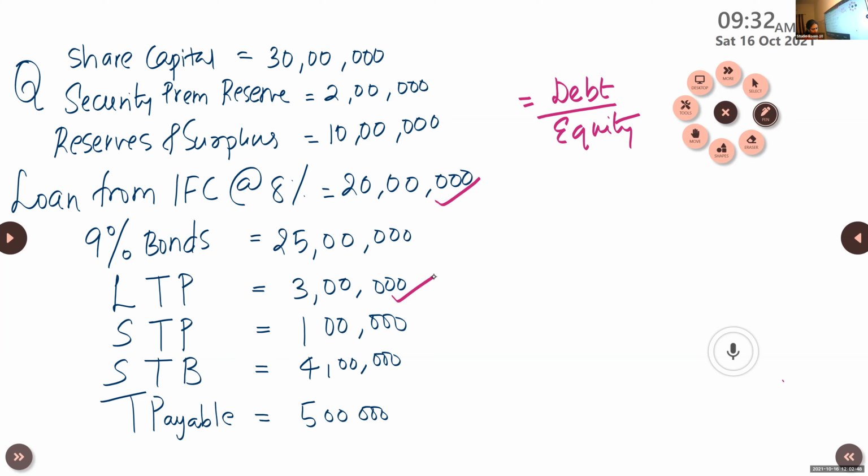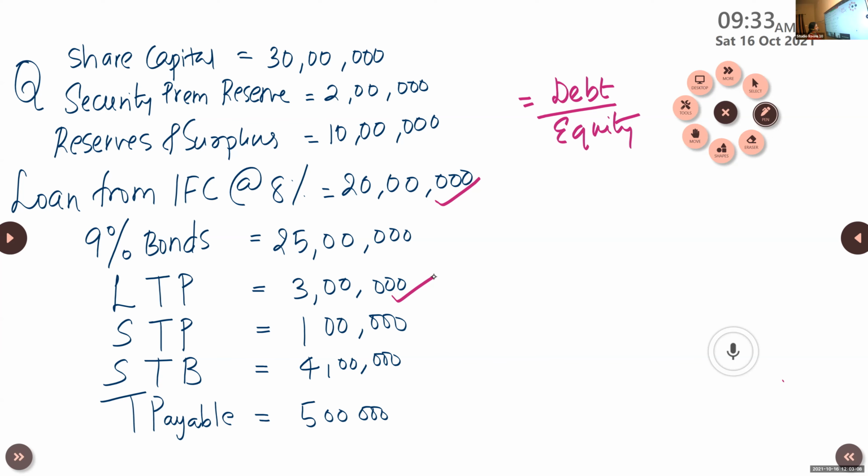Short-term provisions is needed? Debt means what? Debt is long-term liabilities. Debt includes long-term borrowings and long-term provisions. So short-term provisions are not required.